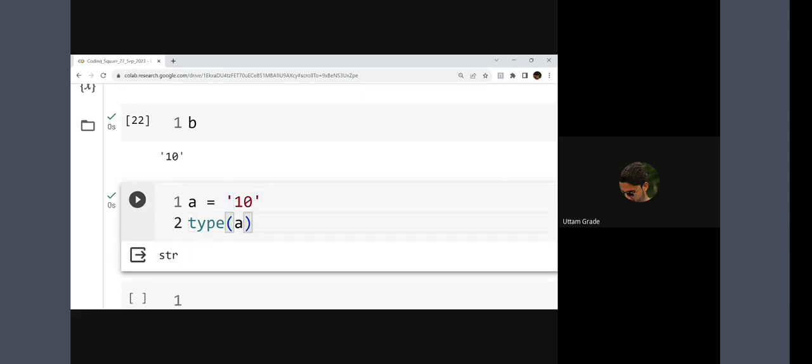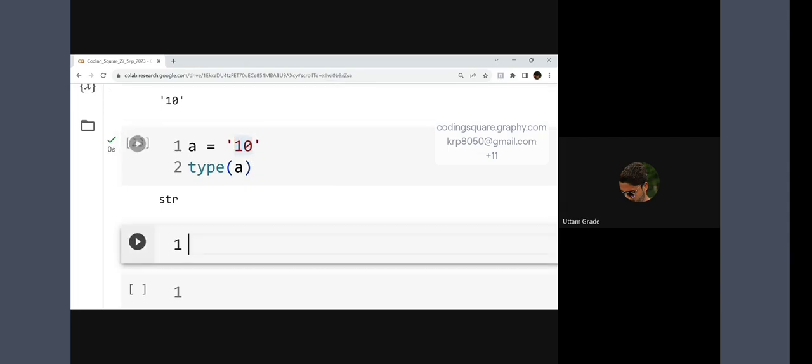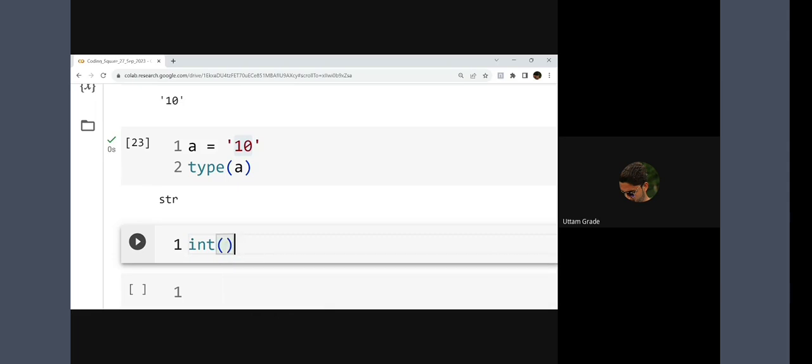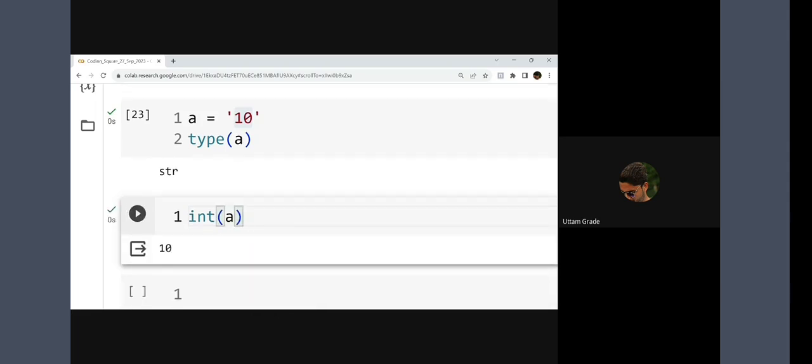But I know this is wrong. It should be an integer. So can I convert this to an integer? If I use int of a, what is going to happen? See, it has converted the value to an integer like this.